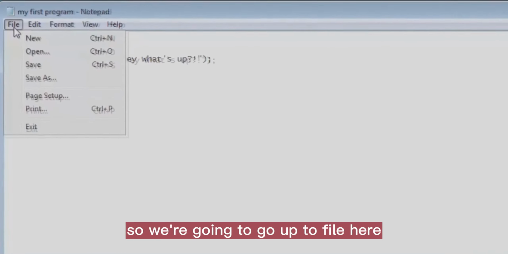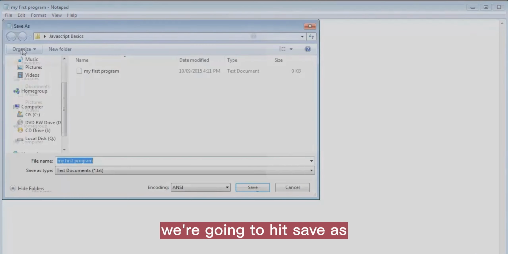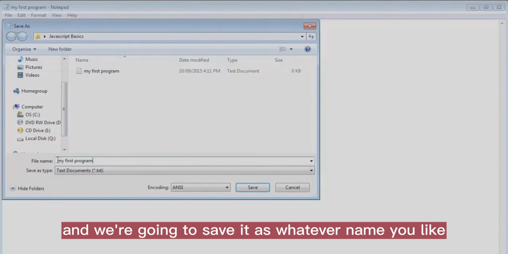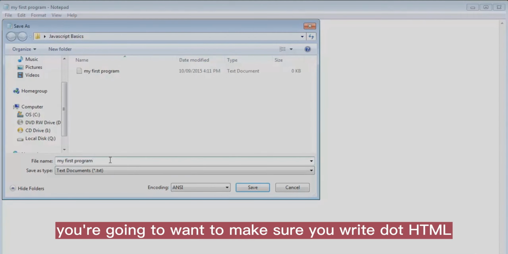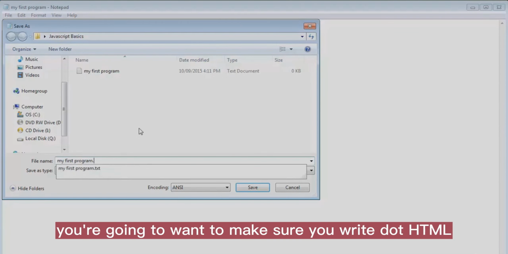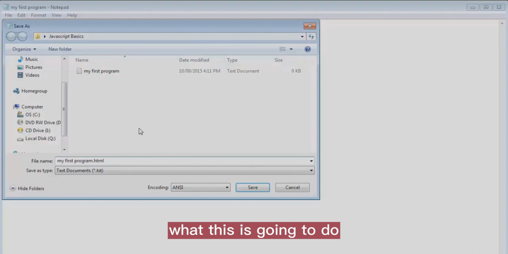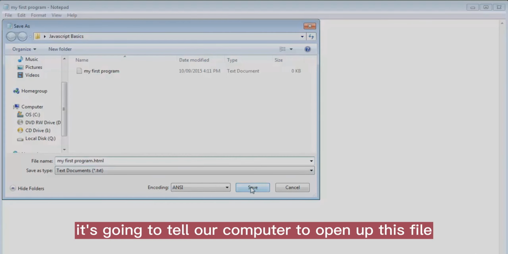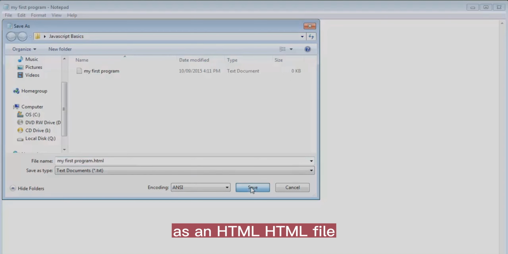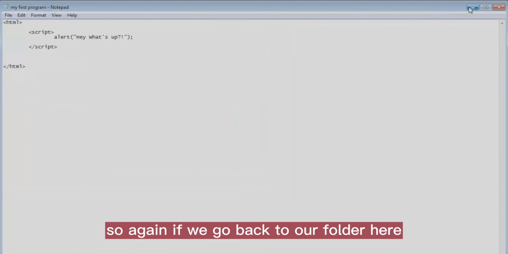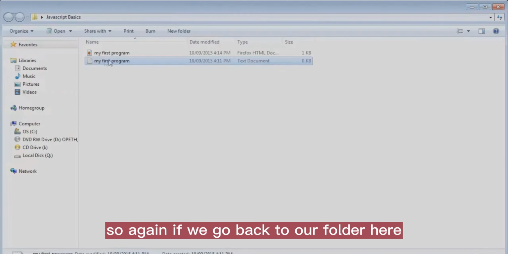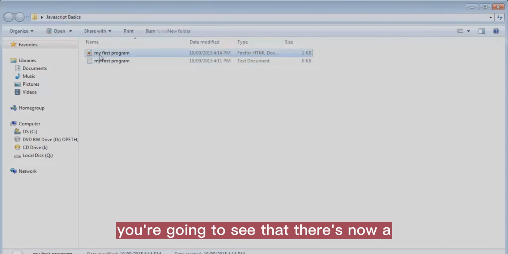So we're going to go up to File here. We're going to hit Save As. And we're going to save it as whatever name you like. But at the end, you're going to want to make sure you write .html. What this is going to do is it's going to tell our computer to open up this file as an HTML file. So again, if we go back to our folder here, you're going to see that there's now